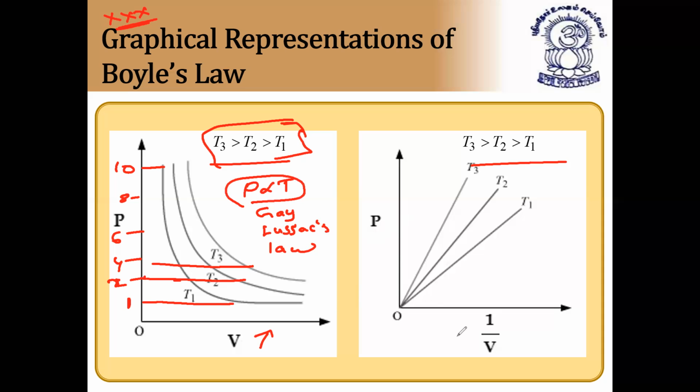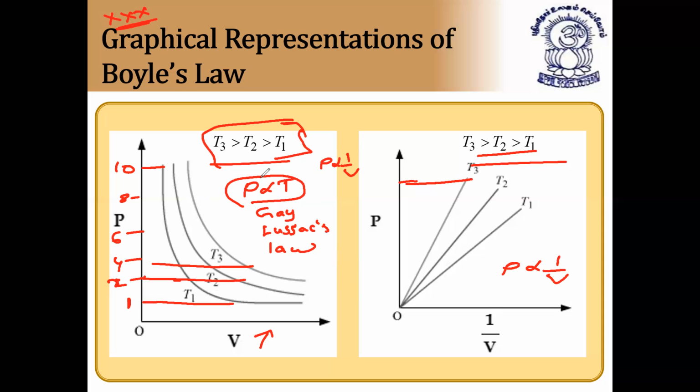So if we take P versus 1 by V, it is a straight line, and at very high temperature the pressure is more. You can see at high temperature the pressure is more when compared to T2 and T1. So this is the relation; they'll ask this relation in the exam. If you plot a graph between P and 1 by V, it is an increasing straight line, because P is proportional to 1 by V. And since P is inversely proportional to V, we'll get an inclined curve like this.